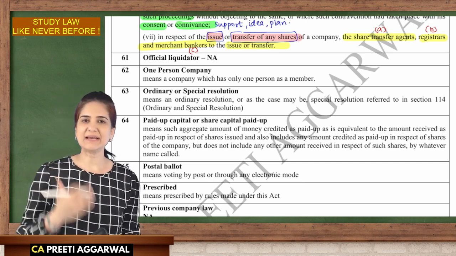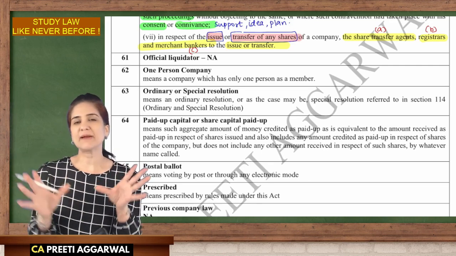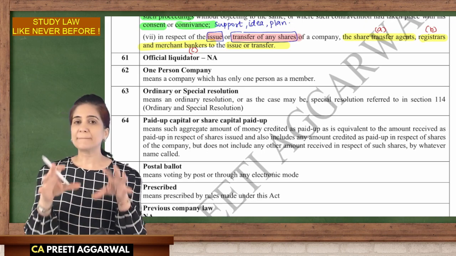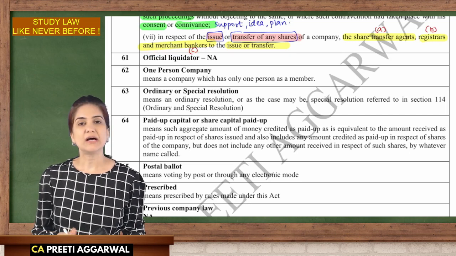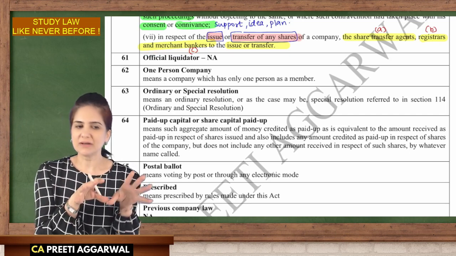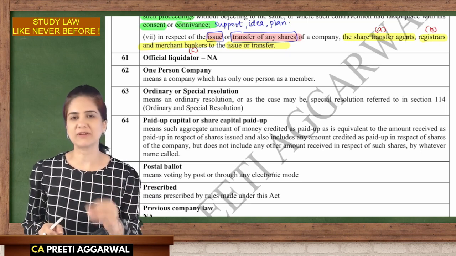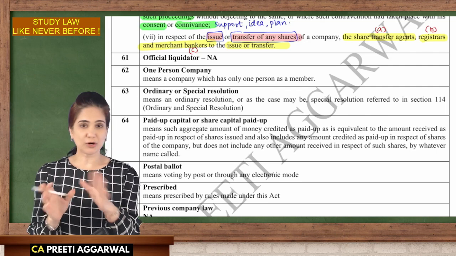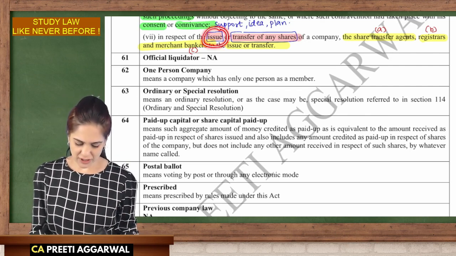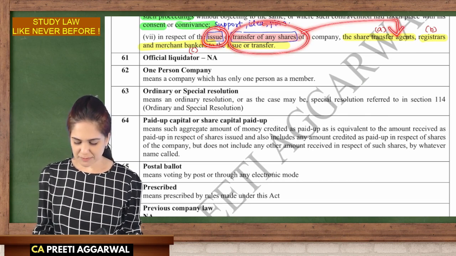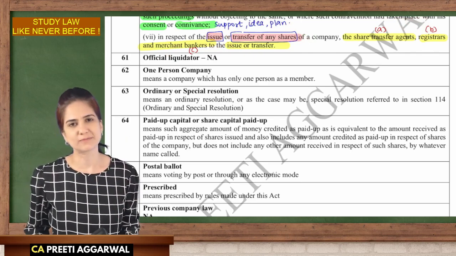But the company is in Delhi and I stay in Mumbai. I can't travel. So at various places in our country, the company has appointed such transfer agents and registrars. They act like a connection between the shareholders and the company. You want to submit your transfer form, you can give it over here. You have some issues, you're not getting your dividend, you can approach them. So in case of any issue of shares or transfer of dividend, these persons will be considered officers in default if anything goes wrong.